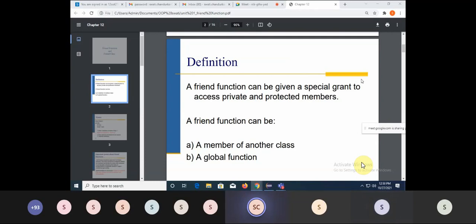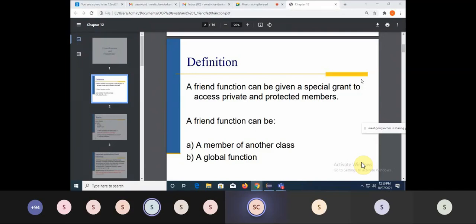Let's take another example. For example, I have two classes, class A and class B. Both these classes have their own private data. Class A is having integer x and class B is having integer y. I want to add these two numbers, x and y. How can I access them? Because these two classes are different. Their data members are different. They might be having their own member functions. So how can I add these two numbers?